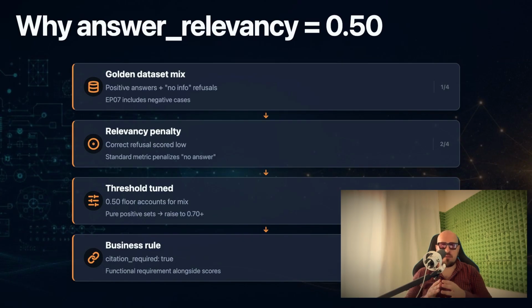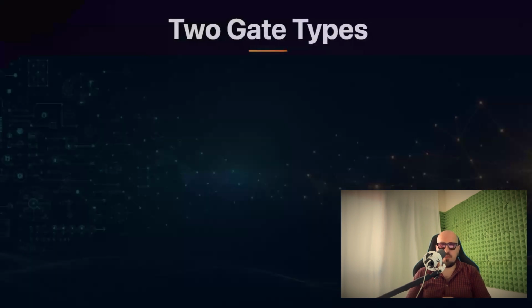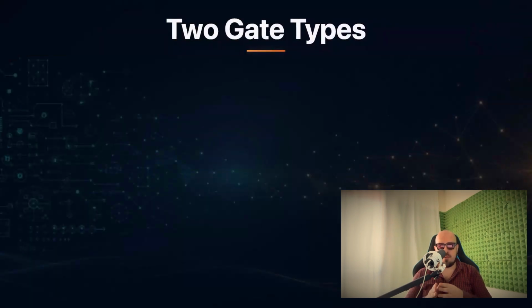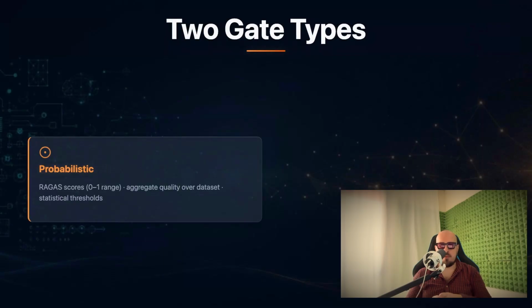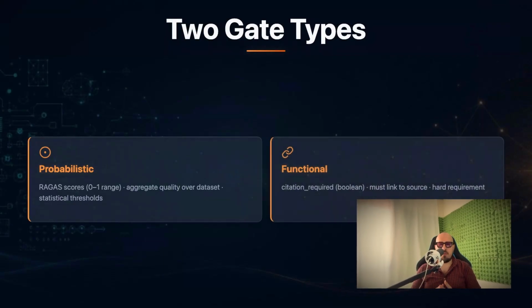This file also includes a Boolean business rule, citation required true. This enforces that the language model must successfully link to a source document in its response. This is a functional requirement that sits alongside the probabilistic Ragas scores. Now we move to the eval regression.py.